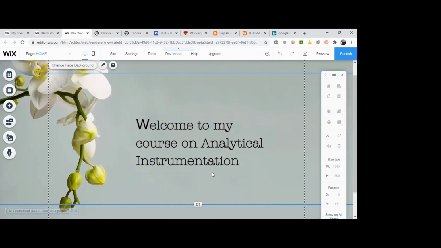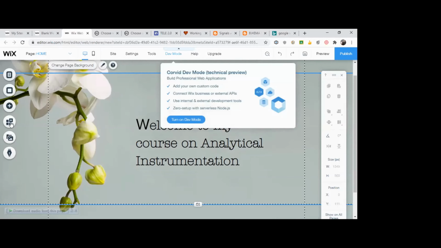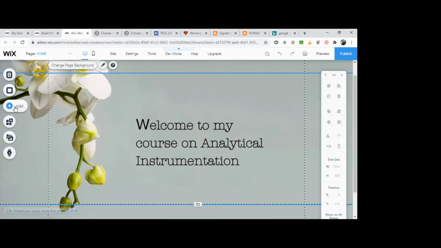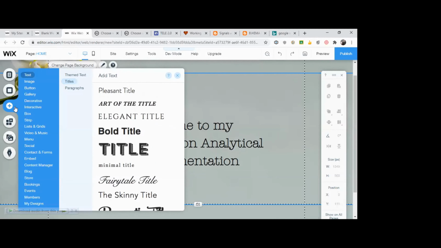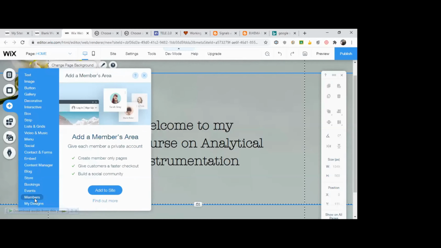Now the main part, this is all available in your Google Sites also. The main part, how to get users to log in. That's the page we need to create. Okay. For that first, I'll just go into add. Listen, this is a part new. Up to this, you can do it using your normal Google Sites itself. This part can be done as of now using Wix. If you are a code writer, you can develop from your own. Okay. So here, I just go to the down on the right.